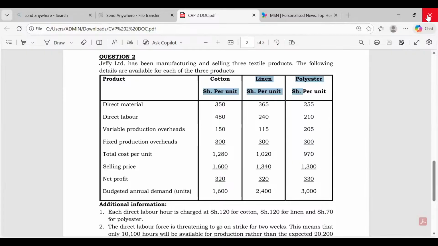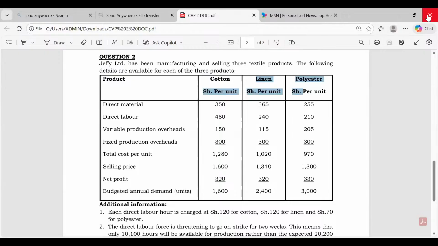How do we get total fixed cost for the farm? We know that the actual production units were changing, and for one of the products actual production was zero. But remember, fixed cost cannot fluctuate as per the number of units that you actually produce. Fixed cost is always pegged on the assumed budgeted consumption.